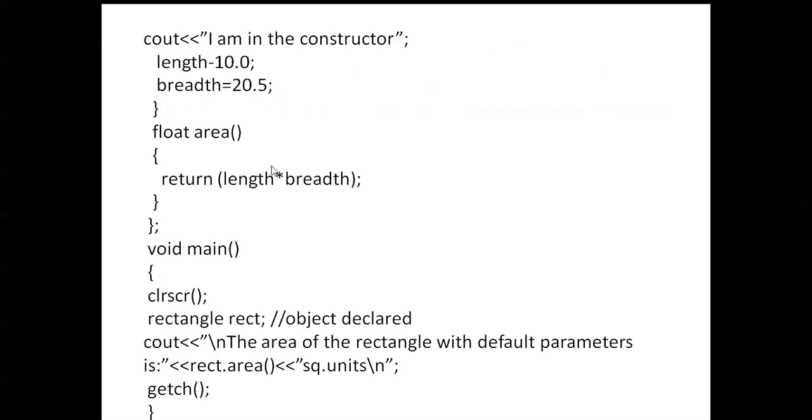Here you can see the message: I am in the constructor. Length is 10.0, here you can give the equal symbol. Next, breadth is equal to 20.5. Closing braces. Float area: next return, mistakenly here a hyphen is given, you can give the equal to sign. Float area returns a value. What will it return? Length into breadth, you can write here.